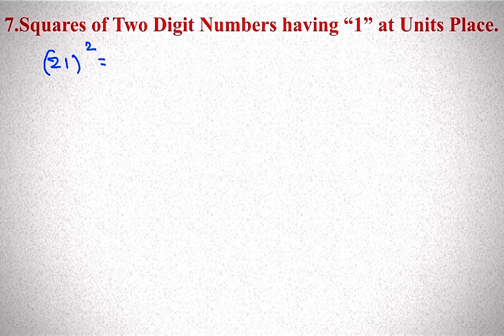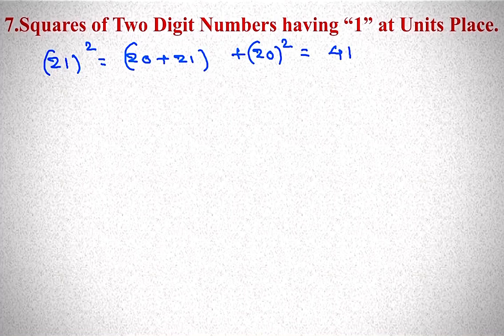So first we will go with a detailed explanation, then directly we will implement the logic. 20 plus 21, you have to take. Base value you have to take as 20 because 21 is near to 20. 20 plus 21 is 41, plus 20 square 400. So the answer is 441.